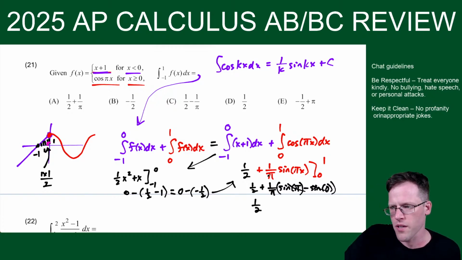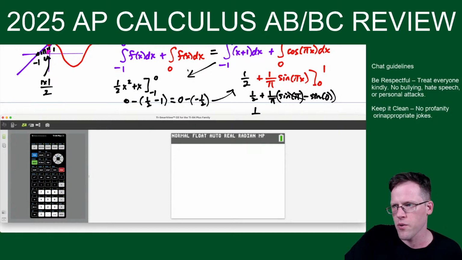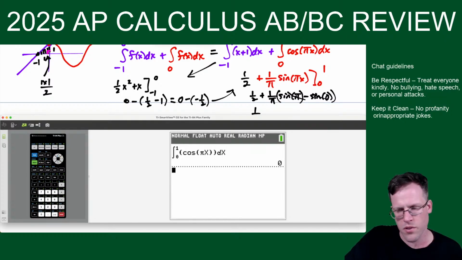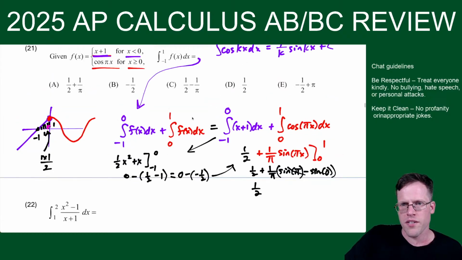One thing I want to point out too, the calculators. You should know how to navigate one of these things. Let's say this is a no calculator question, but for the calculator section, you should know math 9 and then 0 to 1 and then cosine of pi x. Make sure you're in radians when you're typing in trig functions. You see how that just works out to 0. Okay, so that's why it's 1/2 plus 0, or just 1/2. Cool, so choice D.